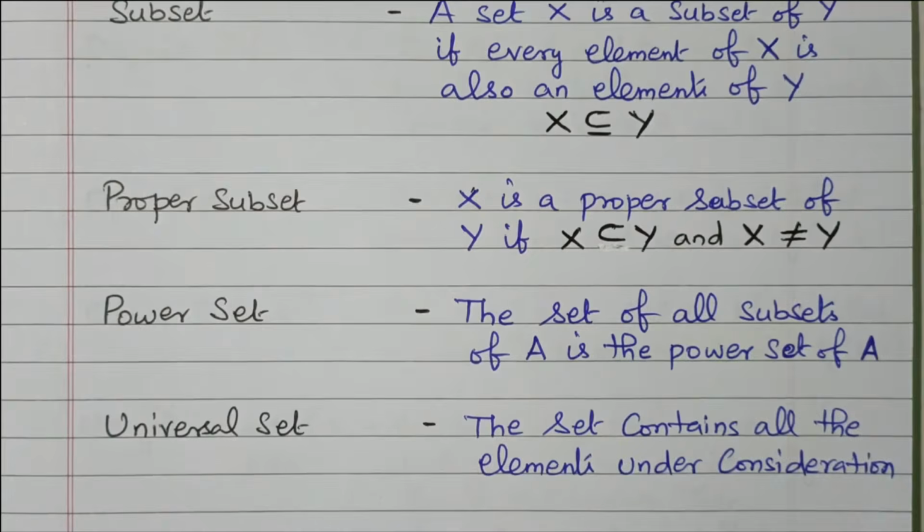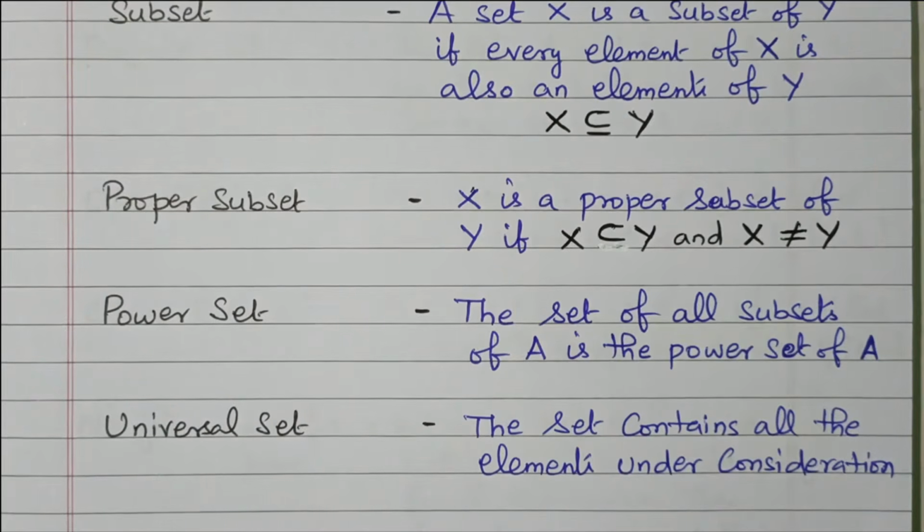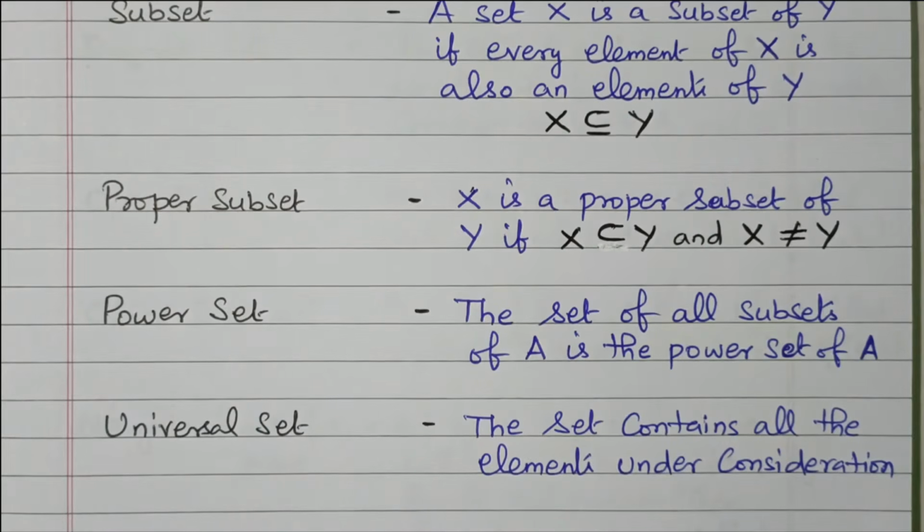Same elements are available. Subset means one main set is there, and some of the elements available in the main set are available in another set. That is called a subset. Proper subset means not equal; both are not equal. Power set means if we have the set A, all the subsets of A is the power set of A. Then we have universal set, which contains all the elements under consideration without any neglect.